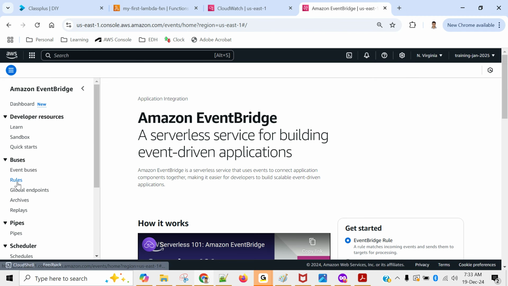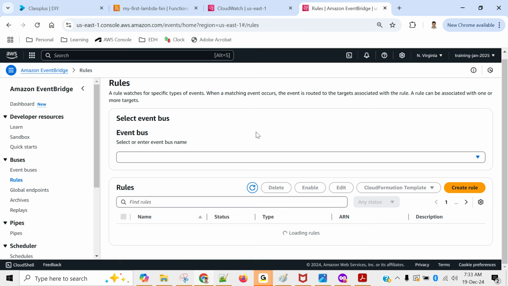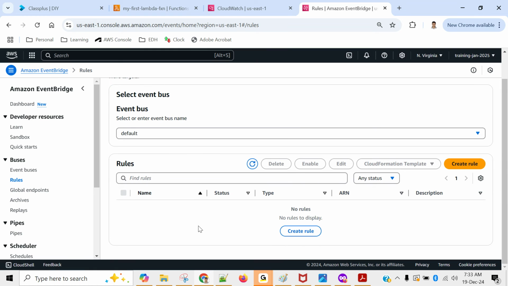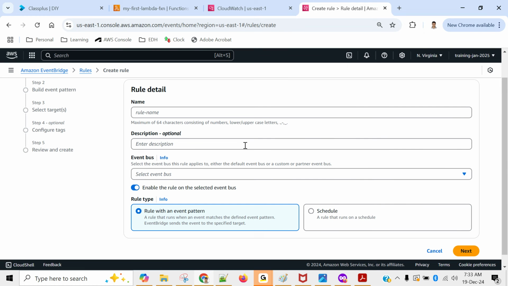Click on rules on the left side, and we will create our first rule. A rule is basically nothing but a trigger. It will schedule your Lambda. There is no rule as of now. We will create our first rule. Rule name, I would simply say trigger my Lambda function. It's automatically coming from my previous batch. Description: to trigger my Lambda function on a defined schedule.